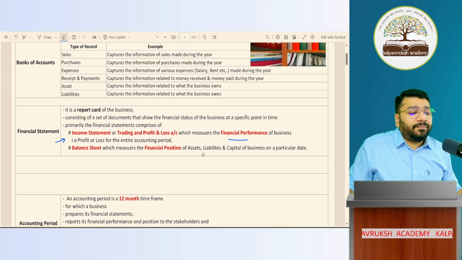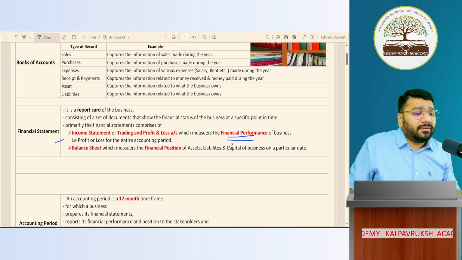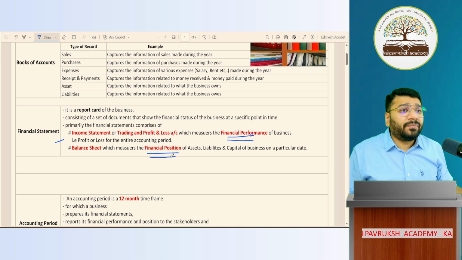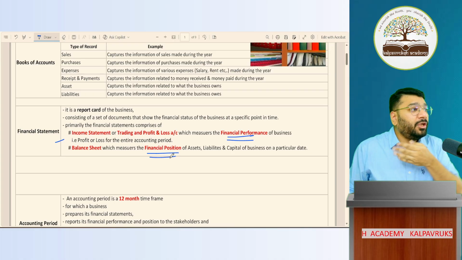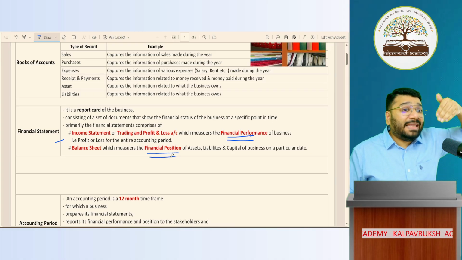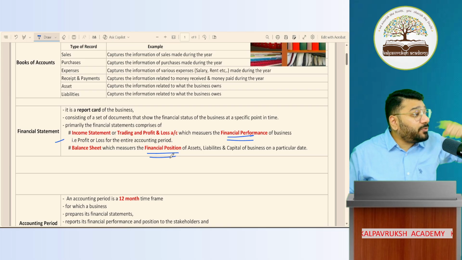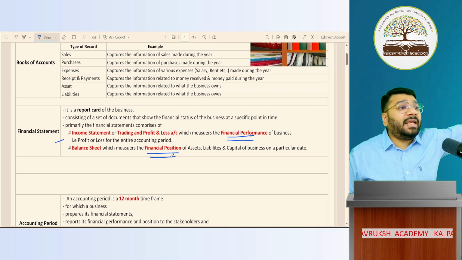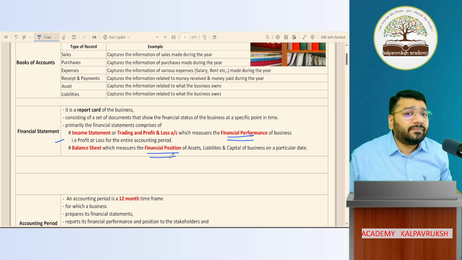So the first purpose of preparing the accounts is to know the financial performance. The second purpose of preparing the accounts is to know the financial position. Position means, on a particular date, how much money I have in hand. We did business for the entire 1 year. At the end of the 1 year, I want to know how much cash is in hand, because cash will change every day. Yesterday in your pocket, how many rupees were there?